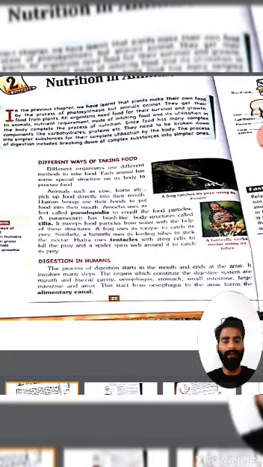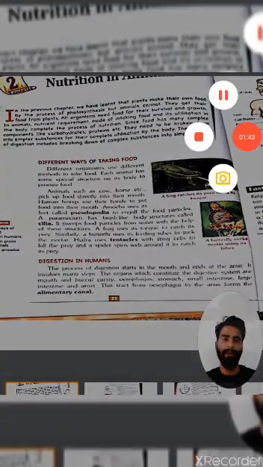Then, students, digestion in humans. Digestion is the most important thing not only for animals, but for human beings too. Digestion involves many steps. The organs which constitute the digestive system are the mouth, buccal cavity, esophagus, stomach, small intestine, large intestine, and anus. The tract from the esophagus to the anus forms the alimentary canal.